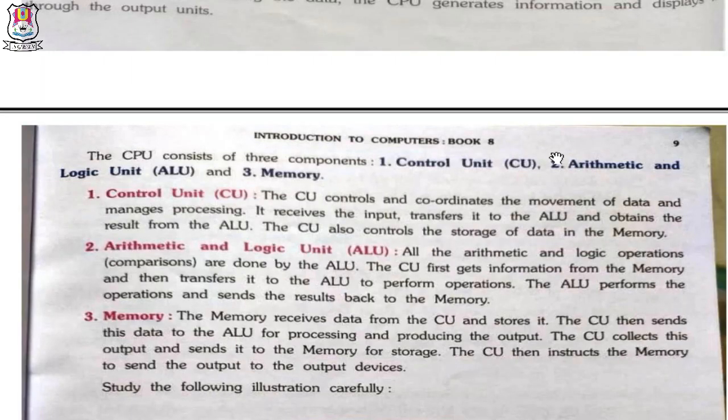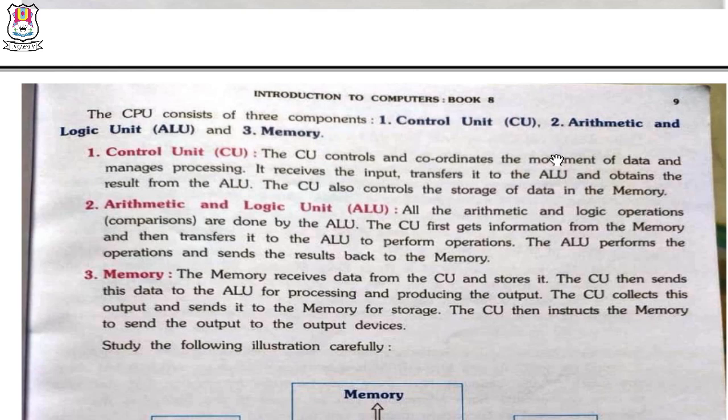The CPU consists of three components. Number 1, control unit. Number 2, arithmetic and logic unit, and number 3, memory unit. Number 1, control unit. The CPU controls and coordinates the movement of data and manages processing. It receives the input and transfers it to the ALU and obtains result from the ALU. The CPU also controls the storage of data in the memory.